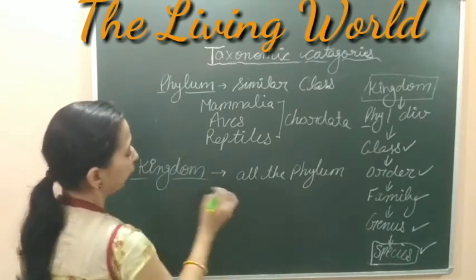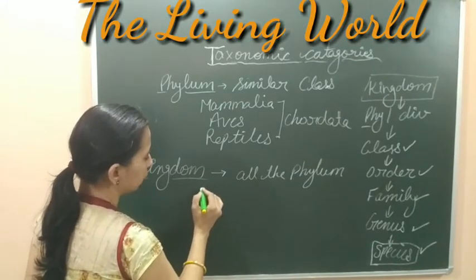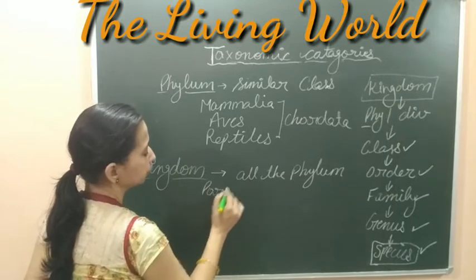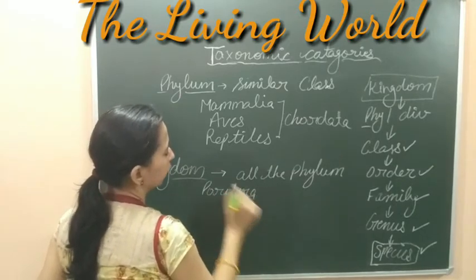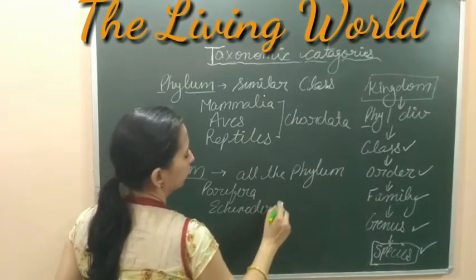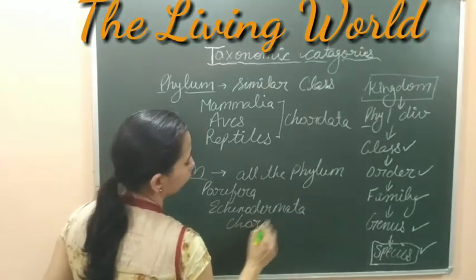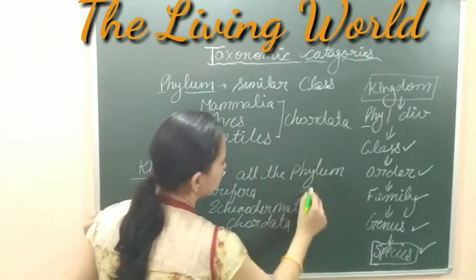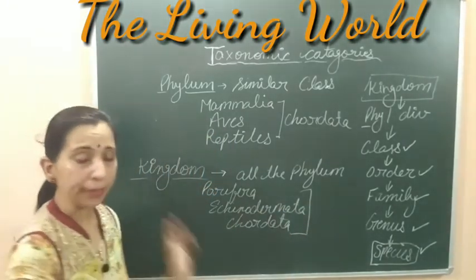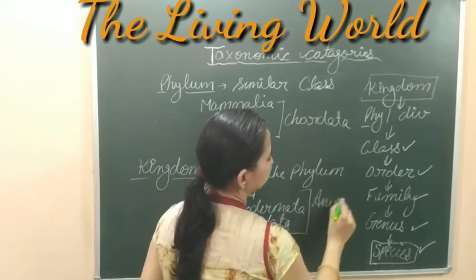All of them will be included in the kingdom. So here we can write an example, like if we start with Porifera, Echinodermata, Chordata, all these are the phylums, and these all phylums are included into the one kingdom, and this kingdom is Animalia.